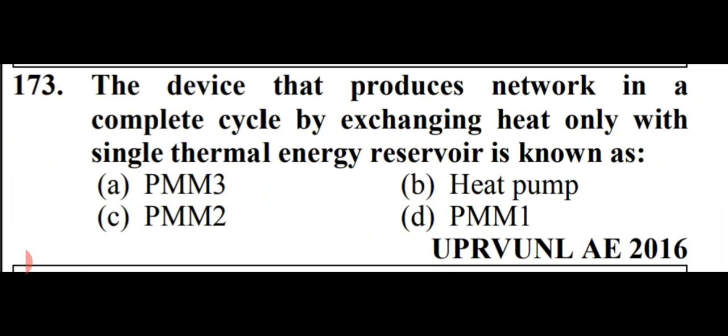Next question is, the device that produces net work in a complete cycle by exchanging heat only with a single thermal energy reservoir is known as. Friends, it is known as PMM2. So option number C is right here, PMM2. And let me tell you what is PMM2. So friends, PMM2 is a perpetual motion machine of the second kind. Okay, so option number C is right here, PMM2.